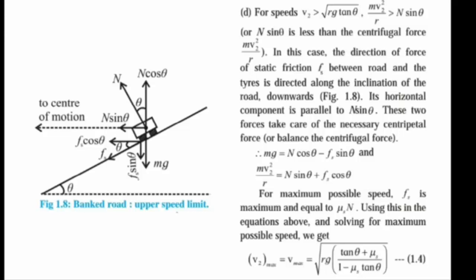Therefore, mg is equal to N cos theta minus Fs sin theta, and m v2 square upon r is equal to N sin theta plus Fs cos theta. For maximum possible speed, Fs is maximum and Fs is equal to mu s into N. Therefore, v max is equal to root of rg into (tan theta plus mu s) upon (1 minus mu s tan theta).